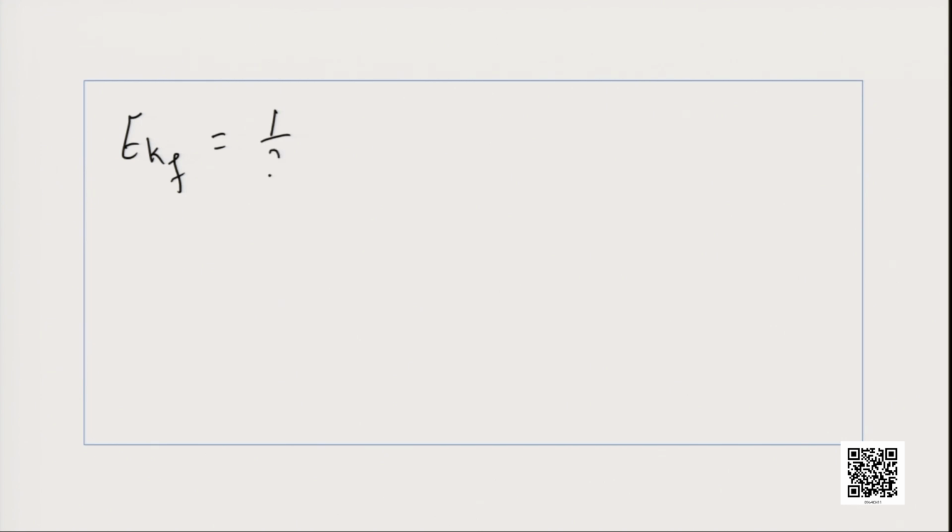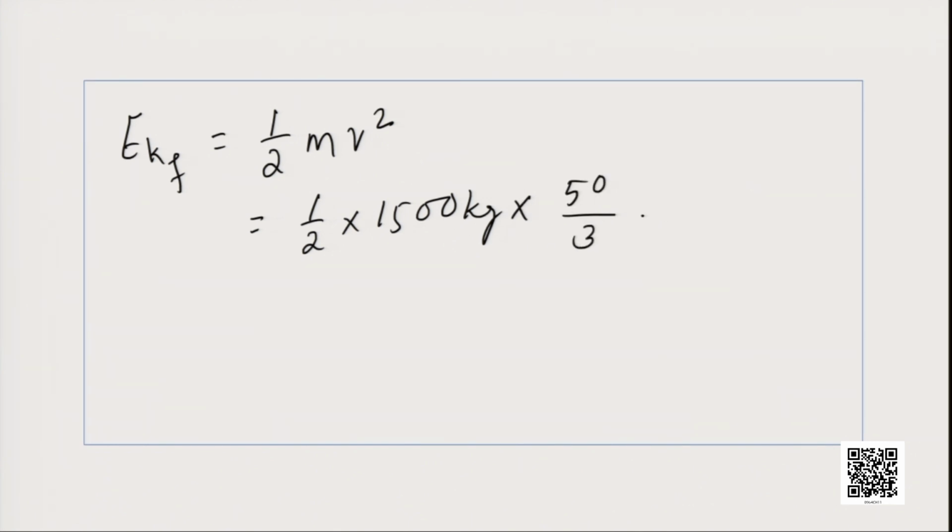That will again be half m v square, and let us substitute the values. Half into m, which is 1500 kg, multiplied by the final velocity, 50 by 3 meter per second, whole square.